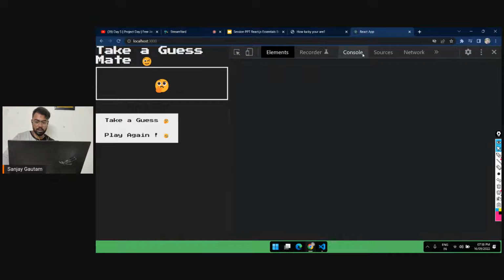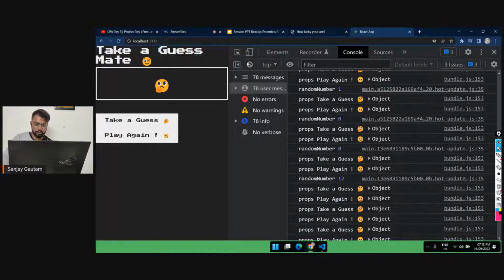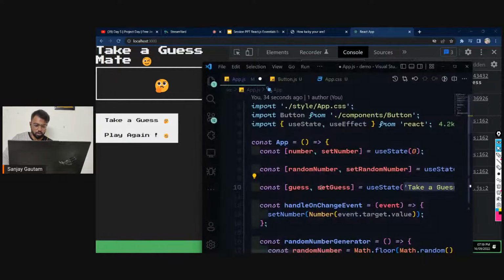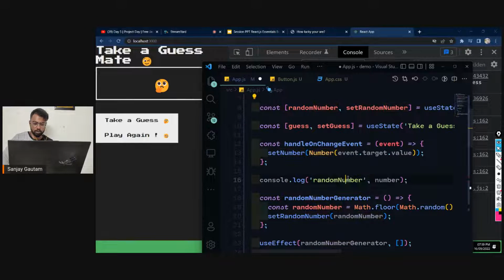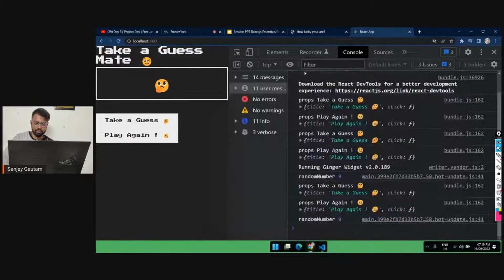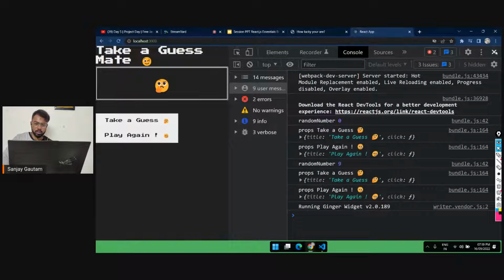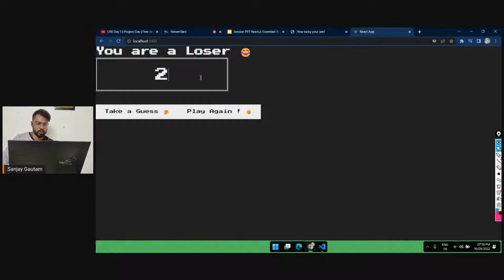Now if I go over here and give it a refresh, so that we can see what the lucky number is, oh my god, I just forwarded by mistake the random number to console.log. This is what we have to do, console.log the random number, because I am not going to guess the random number every time, it's very difficult. Refresh, random number is 9. If I type 2 and take a guess, I'm getting "you are a loser". And if I do 9 here, "you are a genius".